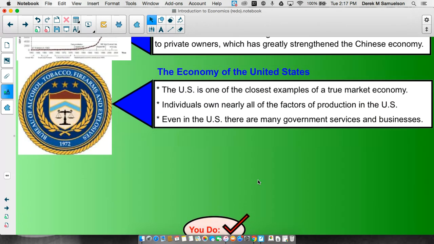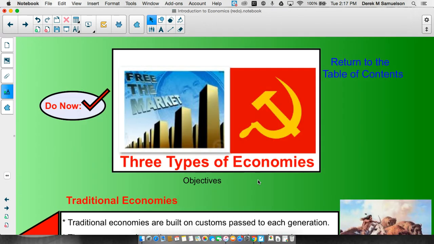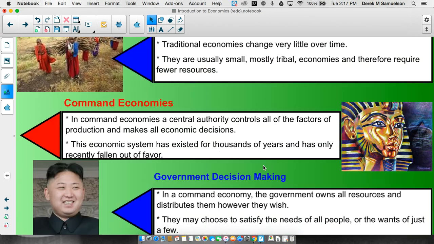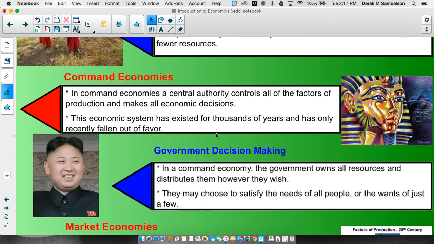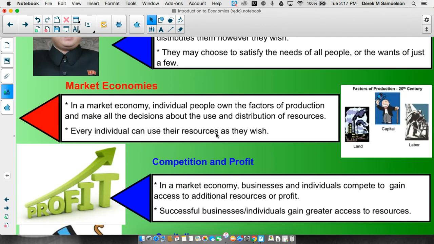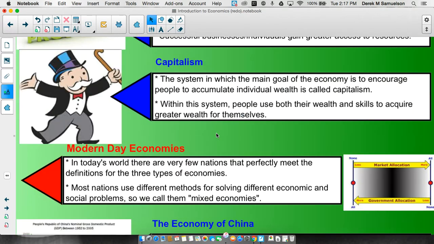So those are the three types. Traditional, which you barely need to remember, except for that it is built on custom and really doesn't change over time. We've got our command economies, which is really the government saying, I'm in charge, you're going to do what I want. And market economy, which is, you're in charge, you're going to do what you want. Those are our three systems.